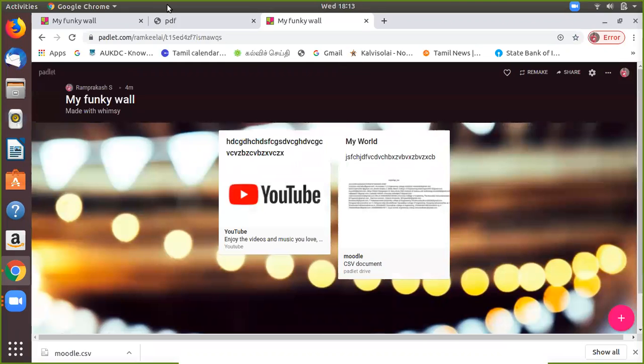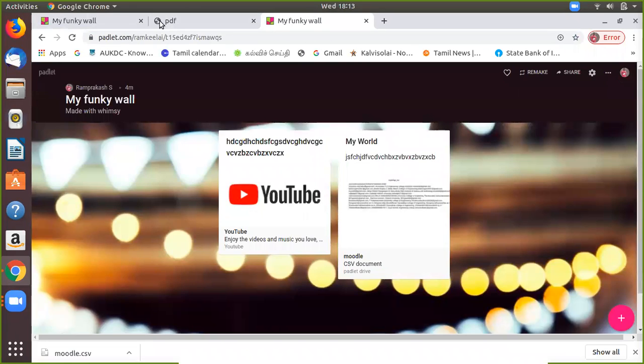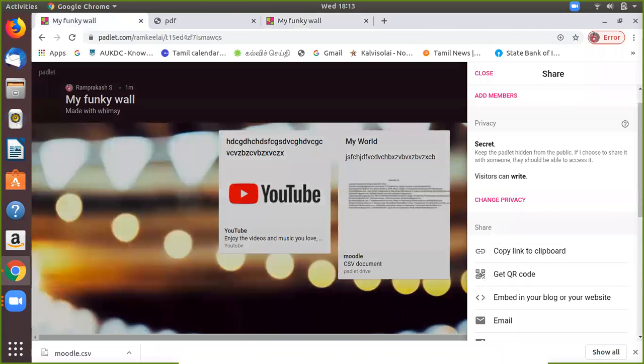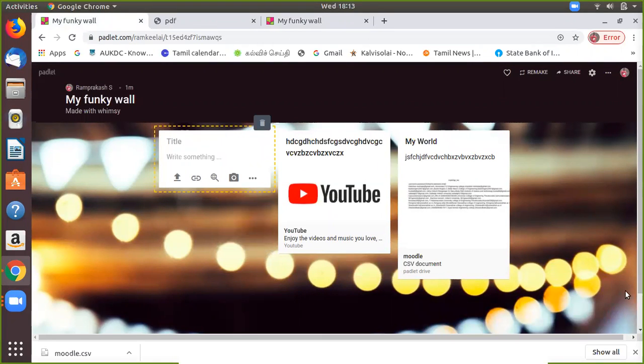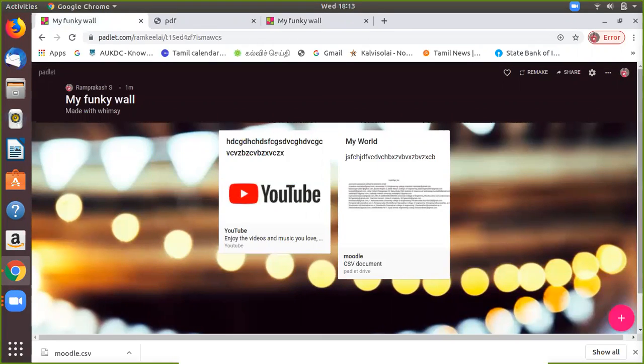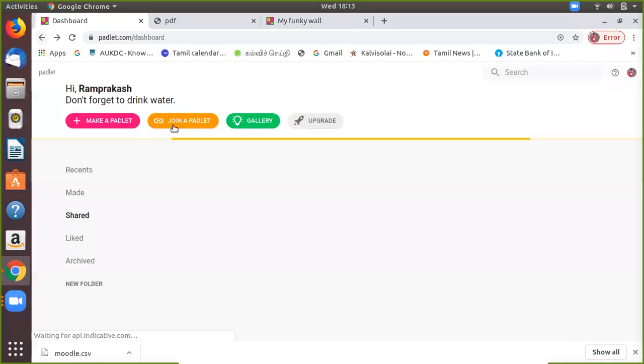Suppose you want to join this forum, then you can click this icon and you can join a Padlet.